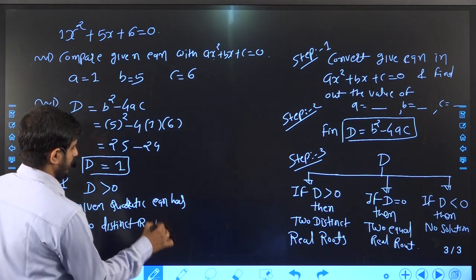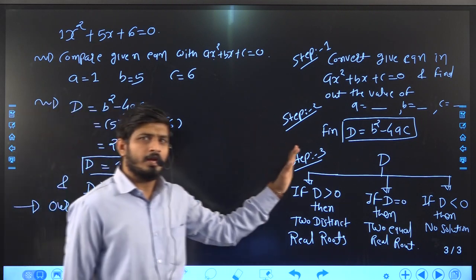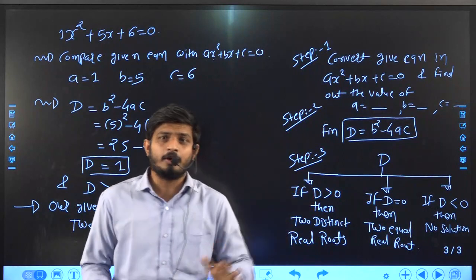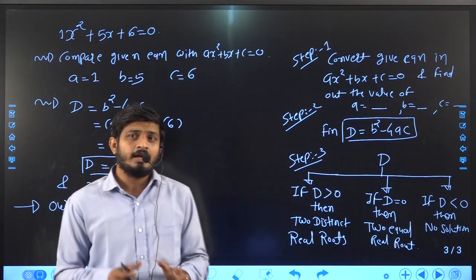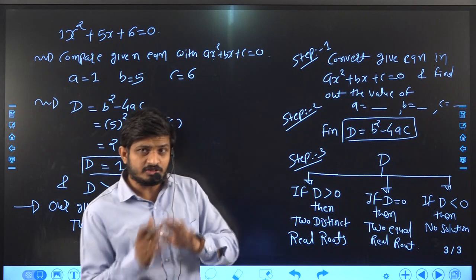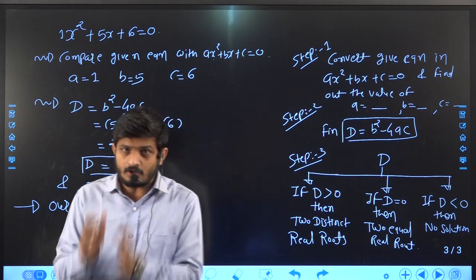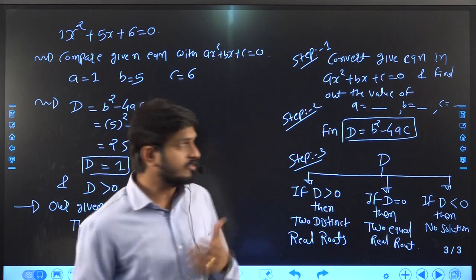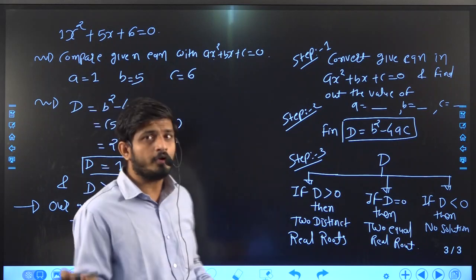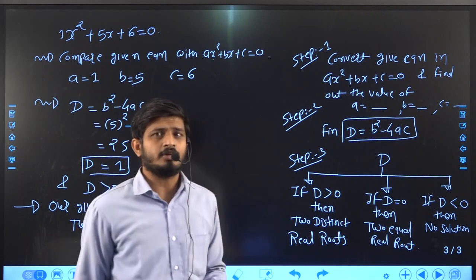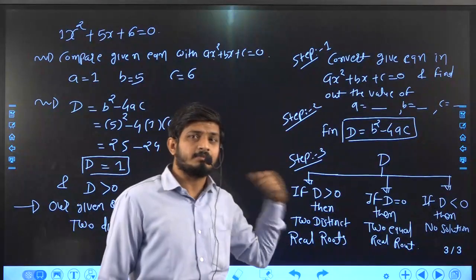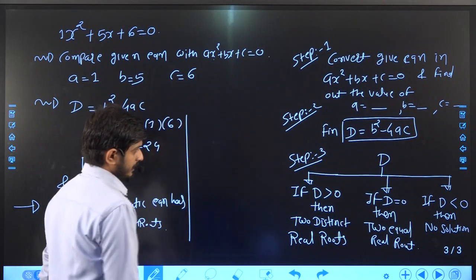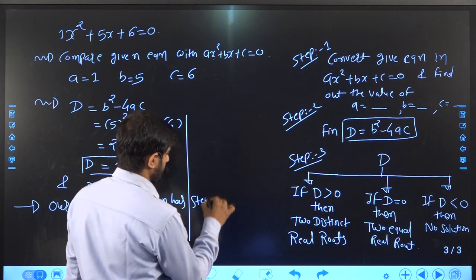roots. Up to step 3, you come to know only whether our given equation has solutions or not. If there is a solution, then what are the solutions? This thing you do not know. But definitely you are sure that our given equation has some solution. So how can we find out the solution? Step number 4. Here I am writing step number 4.